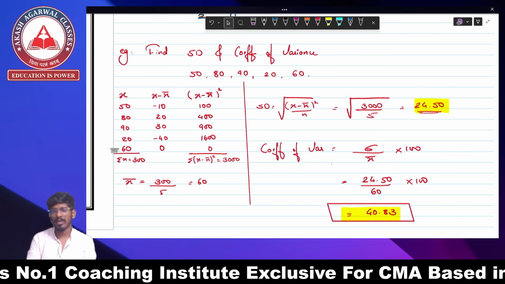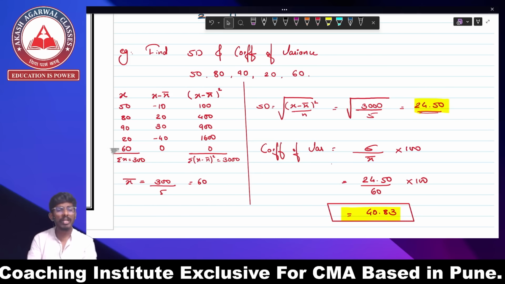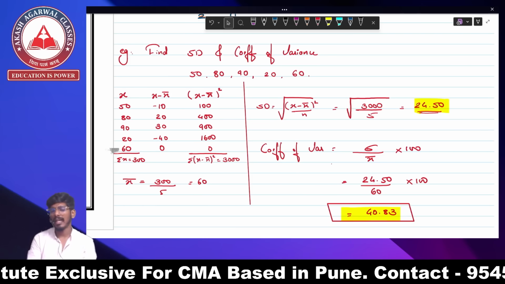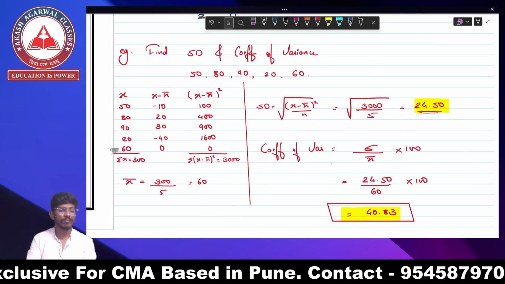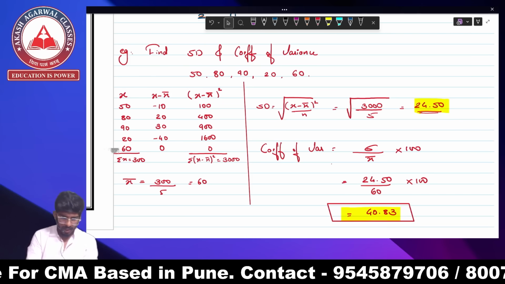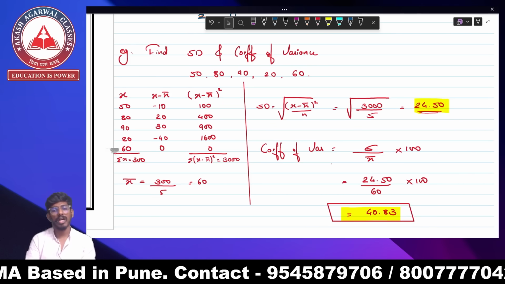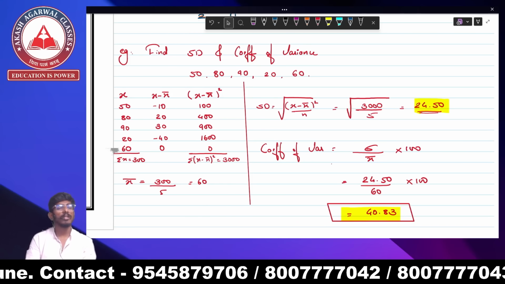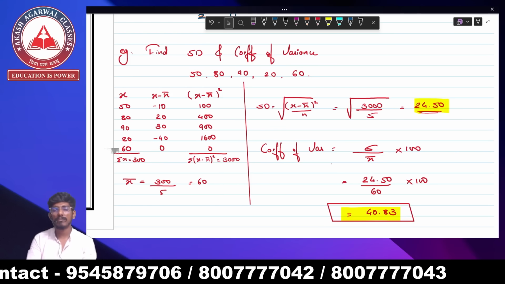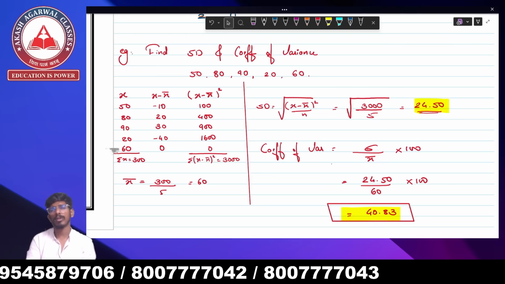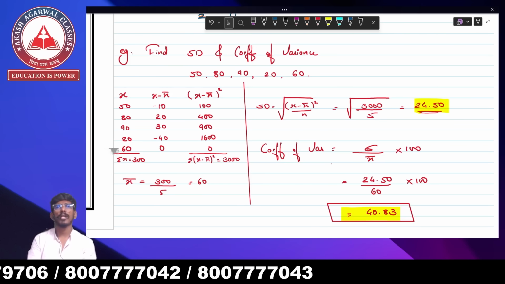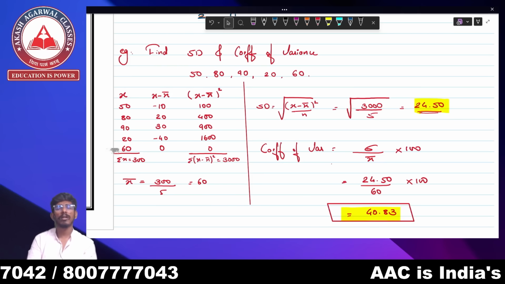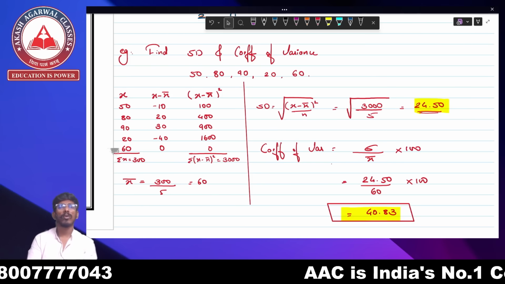Let the chapter get completed. Now we'll be solving some more examples of standard deviation, and there's a last topic pending: relationship between quartile deviation, mean deviation, and standard deviation. After that, we'll be solving MCQs for the chapter, and then the chapter gets over. We'll revise all the formulas, and what you can do is make a formula book and note down all the formulas.